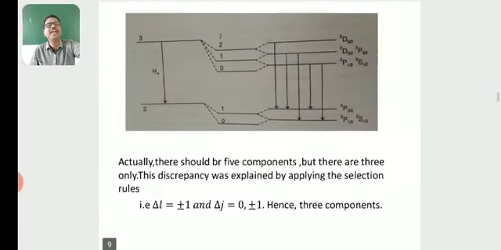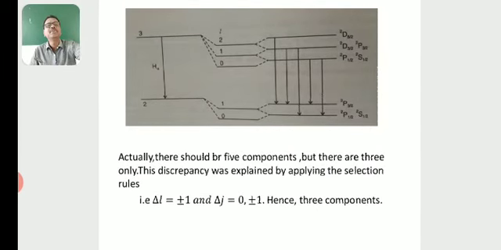So just see the diagram. The H-alpha line, on the left side of the diagram, indicates, according to Bohr's atomic model, a single line due to the transition of the electron from the third orbit to the second orbit. On the right side of the diagram, there are 5 lines, but experimentally only 3 lines are observed.